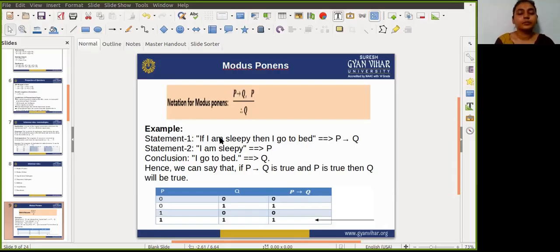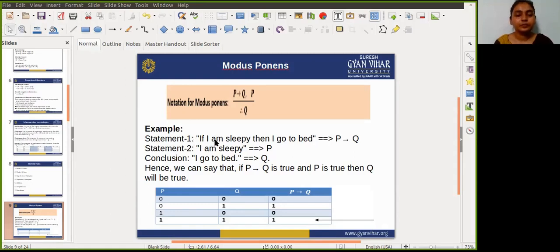Sorry guys, in the first condition there is a mistake: for the implication rule, the first row should have the value 1.